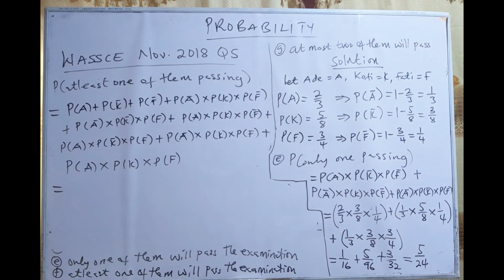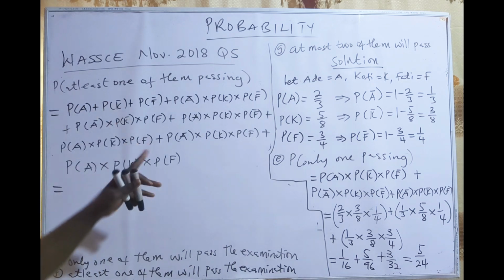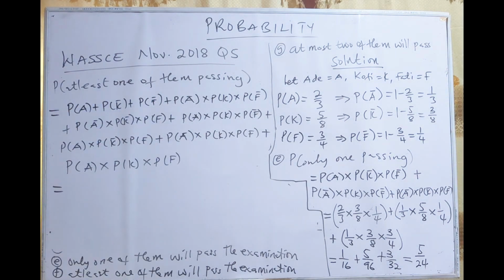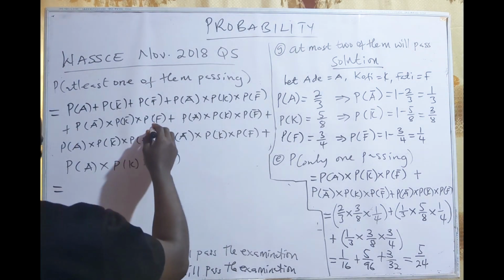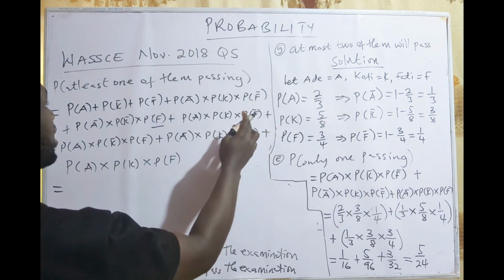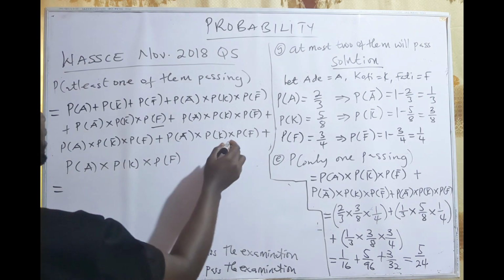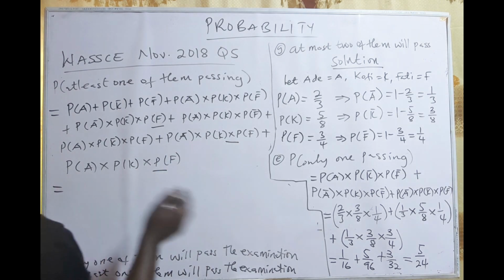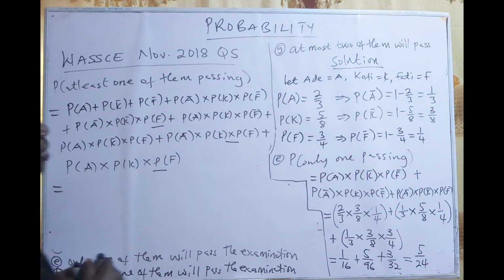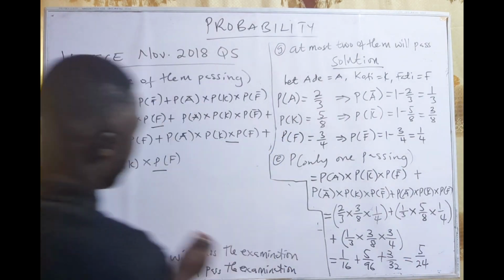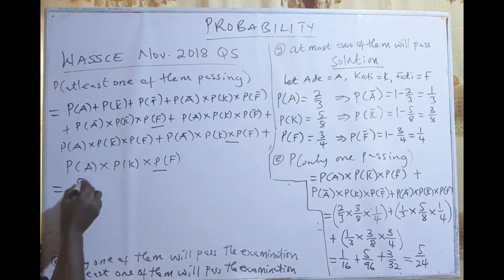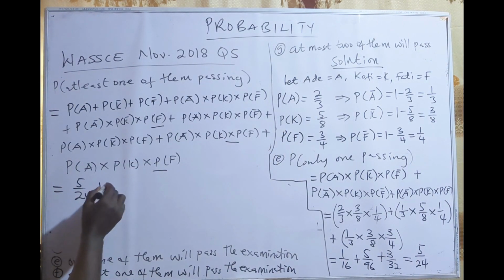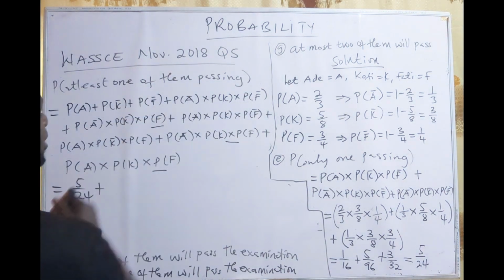So I want us to finish this, then I'll come and teach how you work the same question without going through all this. So let's look at the answer we had for only one of them passing, and then only two will also pass, and then all the three will pass. Then we add. If it's only one of them passing, what we have is 5 on 24.